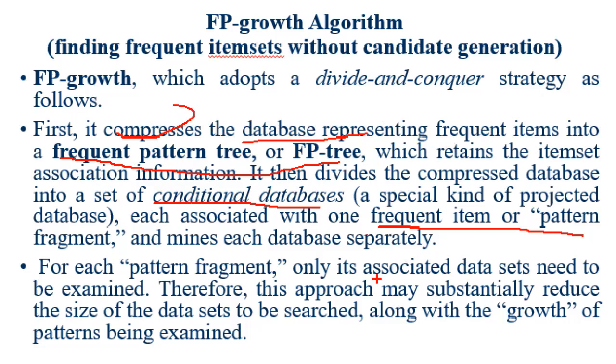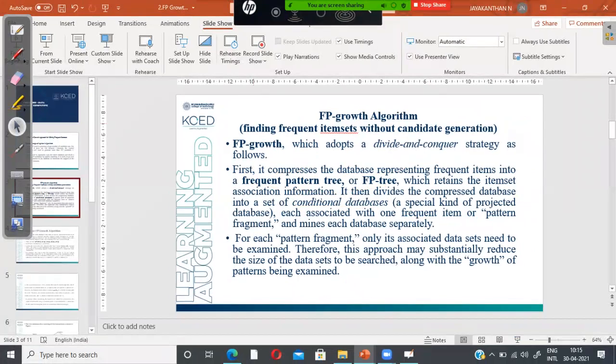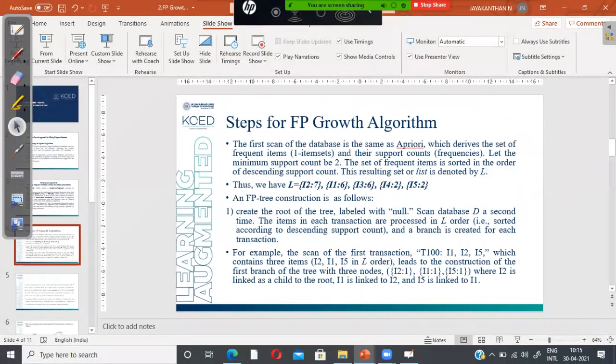For each pattern fragment, only the associated dataset needs to be examined. Therefore, the approach may substantially reduce the size of the dataset to be searched. In Apriori, every transaction should be searched, but here we only search the associated transactions. That's why it substantially reduces the size of the datasets to be searched, along with the growth of the pattern being examined. This is the important significance of the FP growth algorithm.